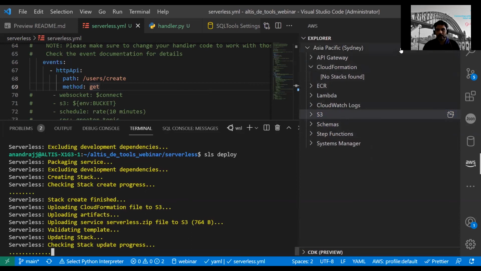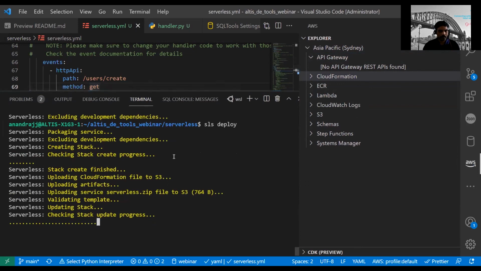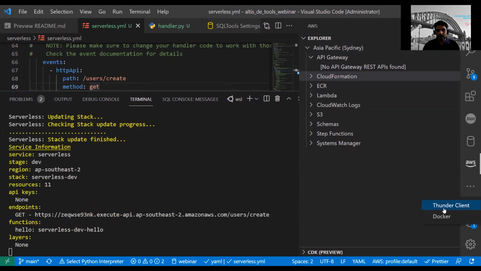Let's see if it did anything to the CloudFormation. No, not yet. It's still going. This step takes a bit of time. Once we have created this, we will access our API using another extension in VS Code, the Thunder client.